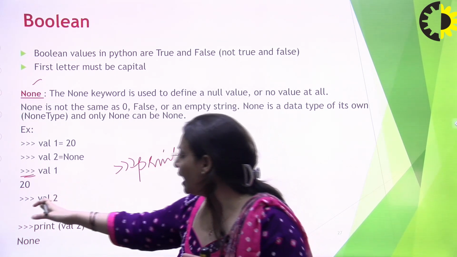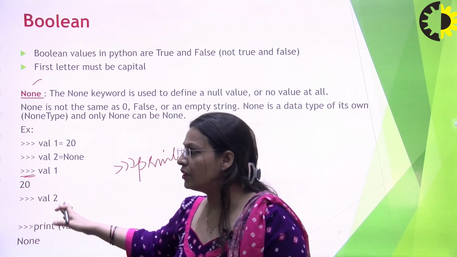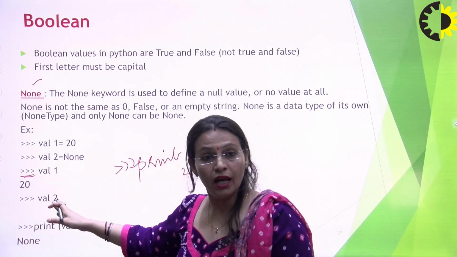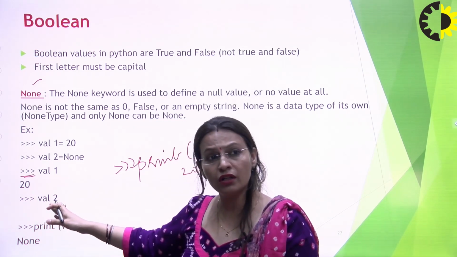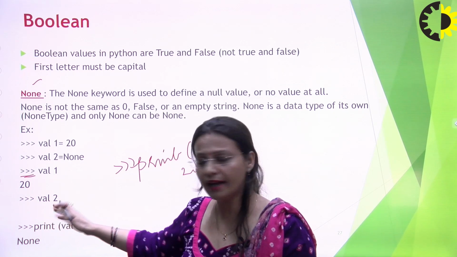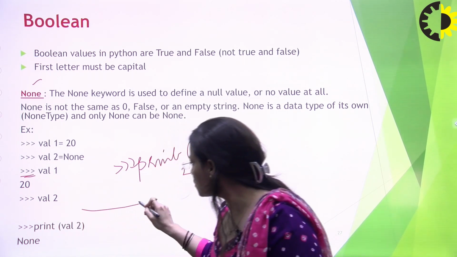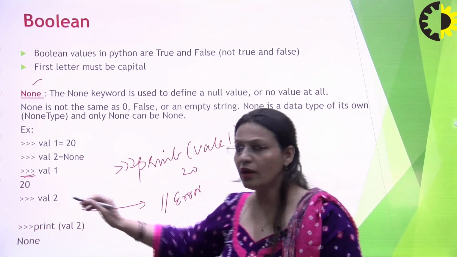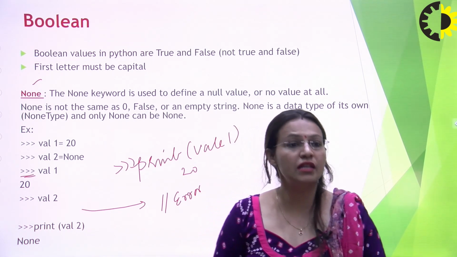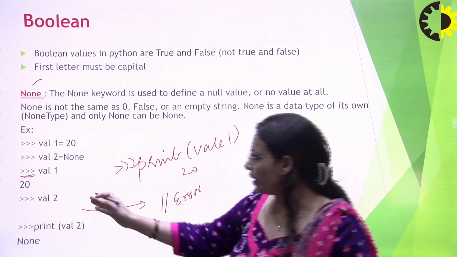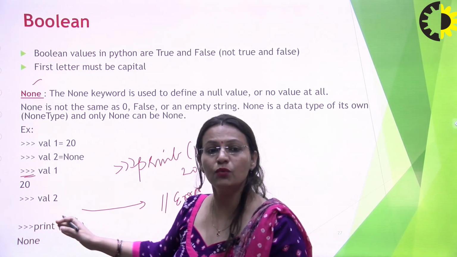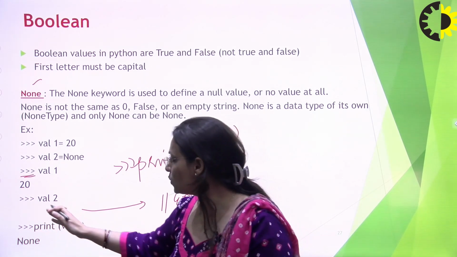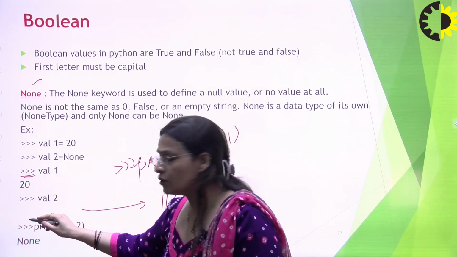So when I write val2, that means value 2. If this was not the special data type, in this situation it would give me an error because you have written wrong syntax. But here the interpreter will run it smoothly and jump to the next line.